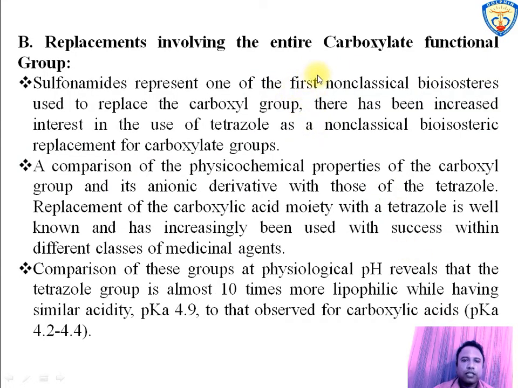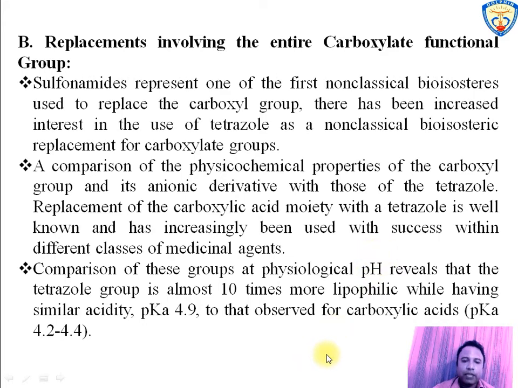The second is replacement involving entire carboxylate functional group. Sulfonamide is one of the best non-classical bioisosteres used to replace entire carboxylate group. Another bioisostere like tetrazole is used for replacement of carboxyl group. Study observed the comparison of physicochemical properties between tetrazole and carboxyl group and its anionic form. This reveals that the tetrazole replaced carboxyl group and is used with success within different classes of medicinal agent.